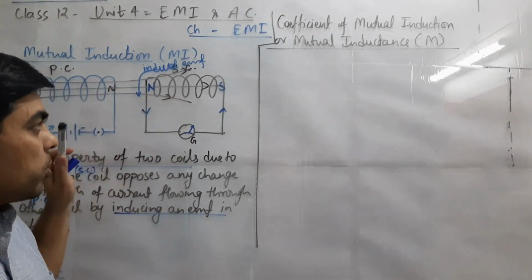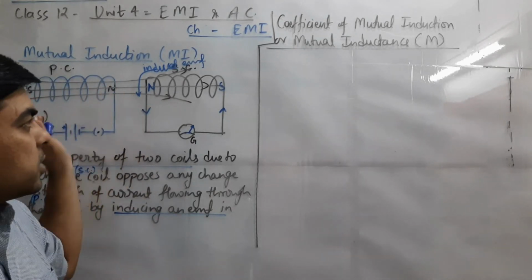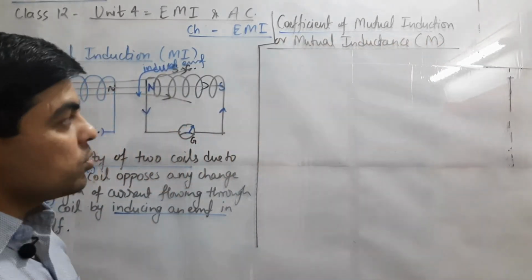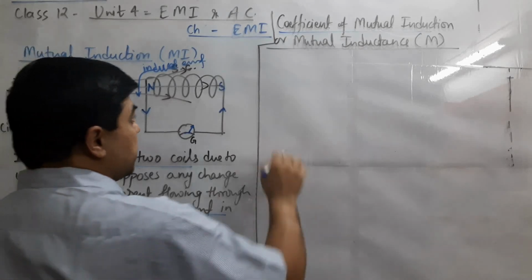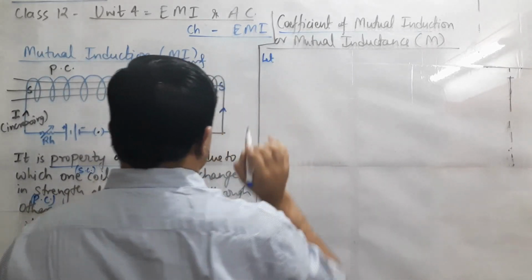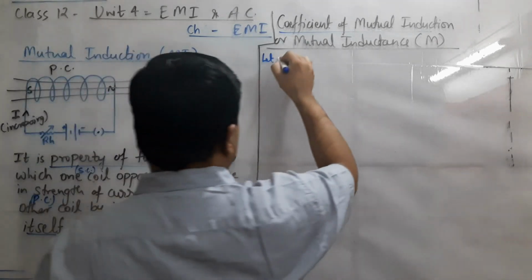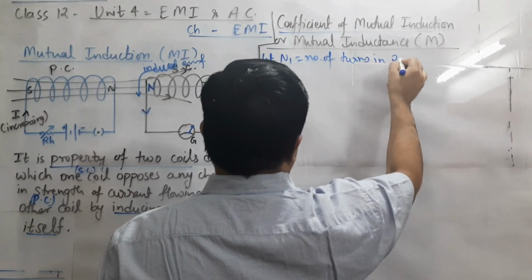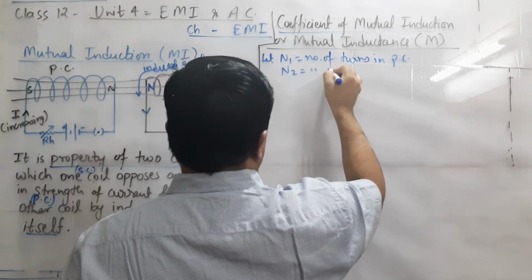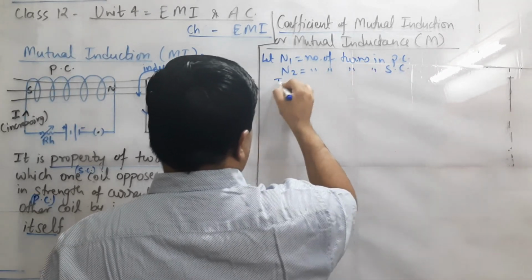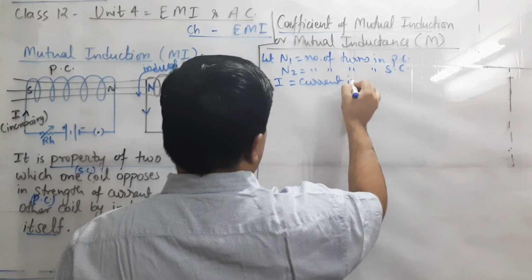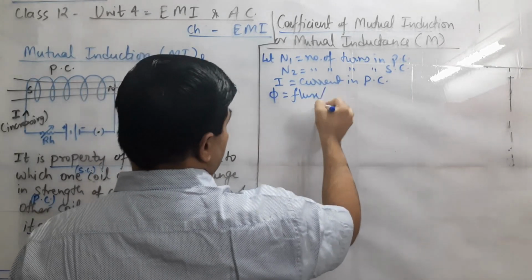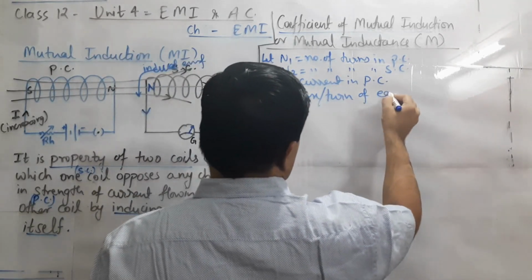So the property, and now how much they are creating this property, will be calculated with the help of the coefficient of mutual induction, also known as mutual inductance. For this, let us consider certain factors here. N1 is the number of turns in the primary coil, N2 is the number of turns in the secondary coil, and I is the current in the primary coil. Now we consider phi as the flux per turn of each coil.